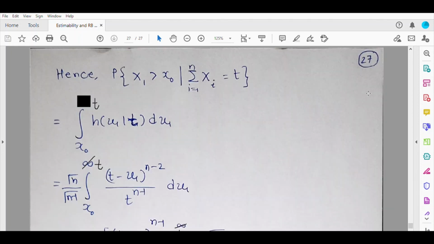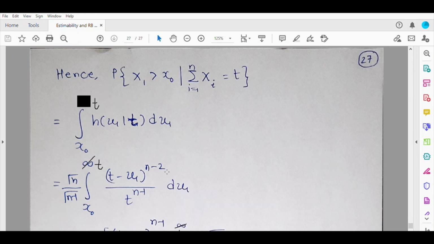So the probability that x1 greater than x0 given summation xi from 1 to n equal to t will be simply the integration of the conditional PDF given v1 is equal to t. The limits of this integration will be x0 to t and not infinity. So I have corrected this now. So this should be t.